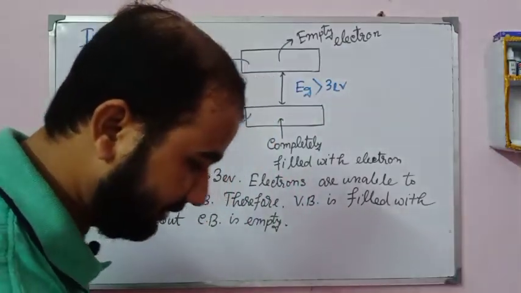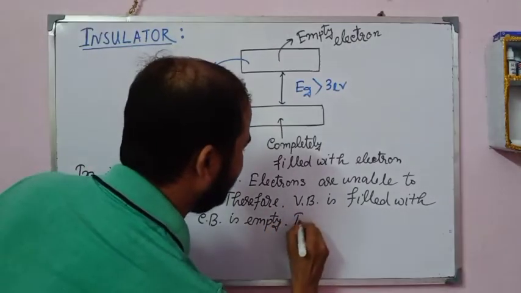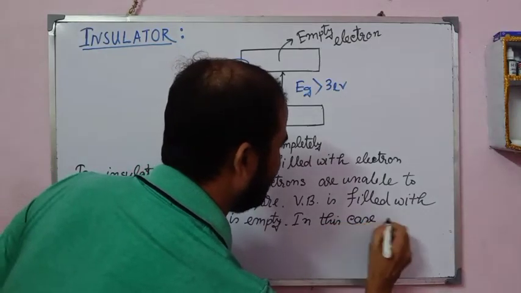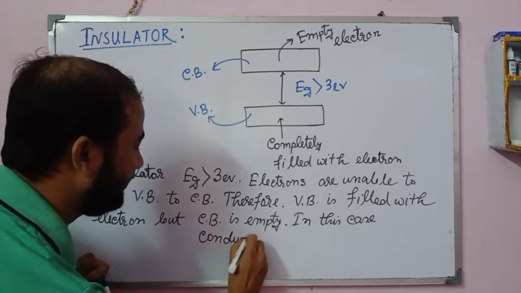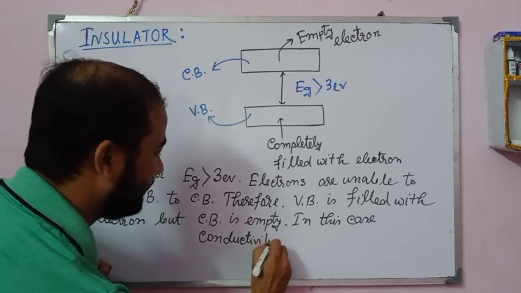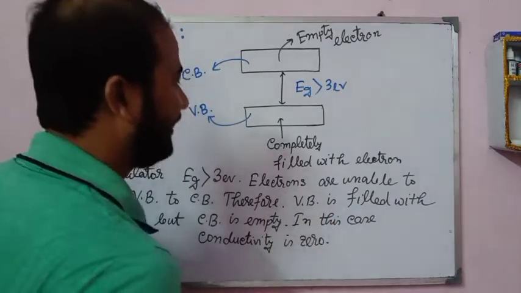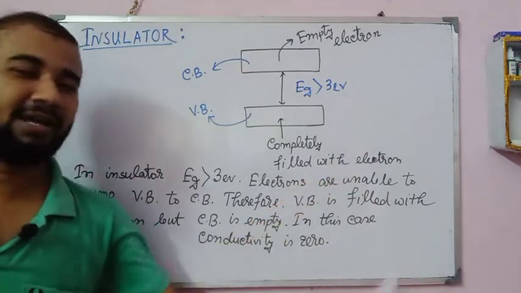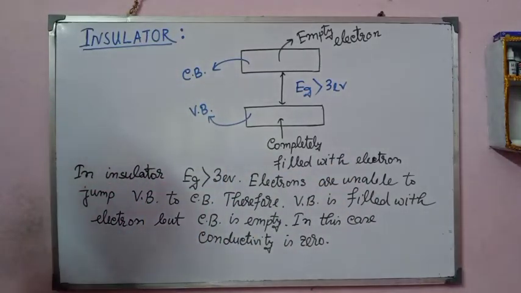I write the last point. In this case conductivity is 0. Okay, I think all of you are clear about this point. That was the insulator. Just note it, take a screenshot.